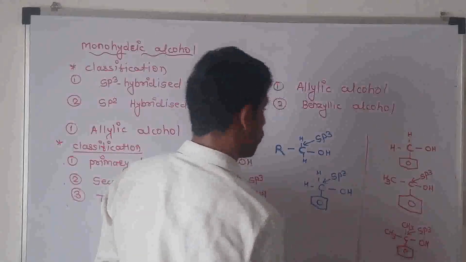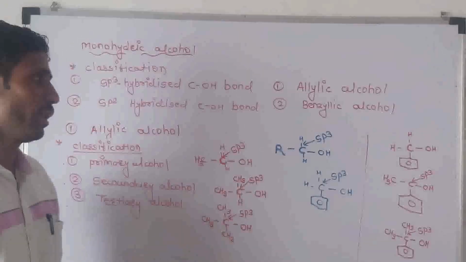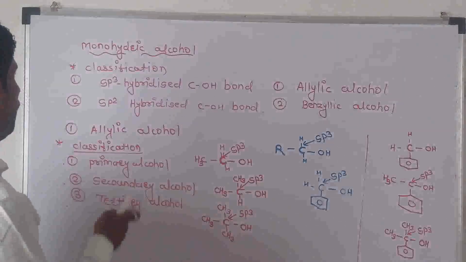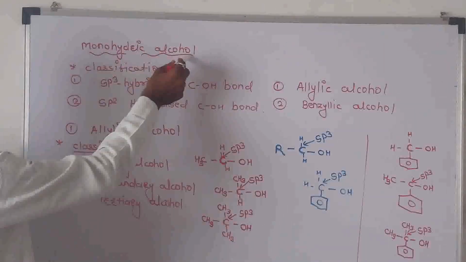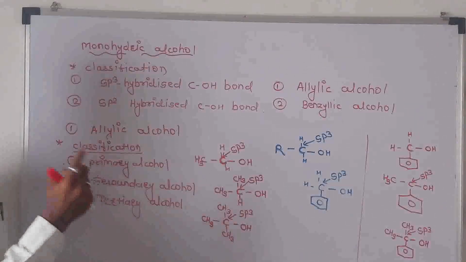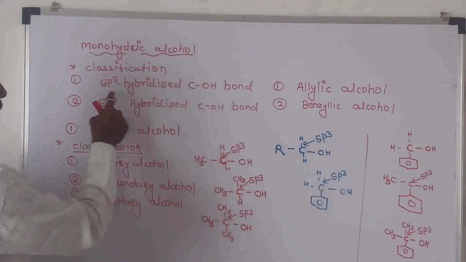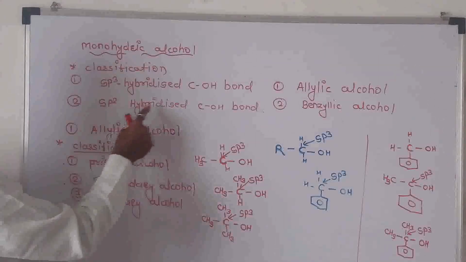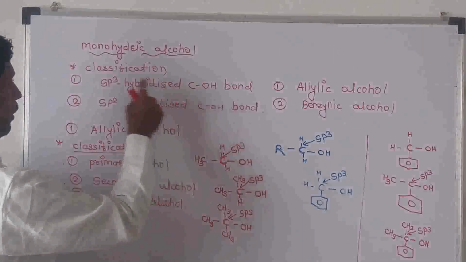Such a structure is also known as the tertiary benzylic alcohol. Monohydric alcohols are mainly of two types on the basis of the carbon-hydroxyl bond. First is the sp3 hybridized carbon hydroxyl bond. Second is the sp2 hybridized carbon hydroxyl bond.